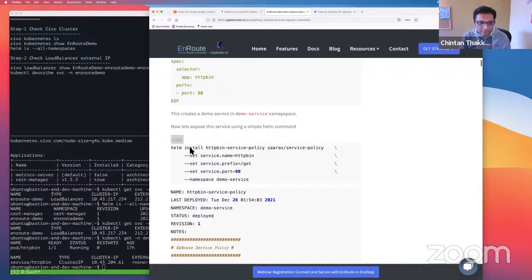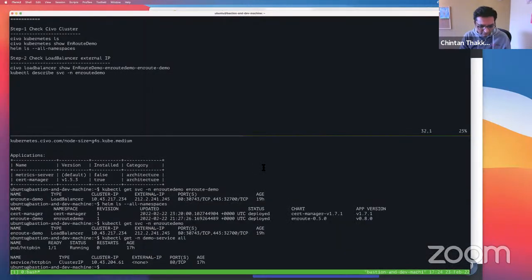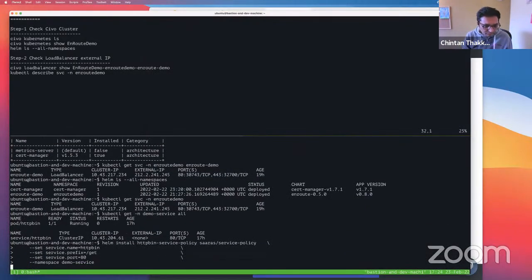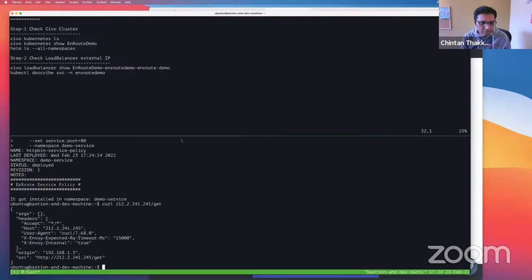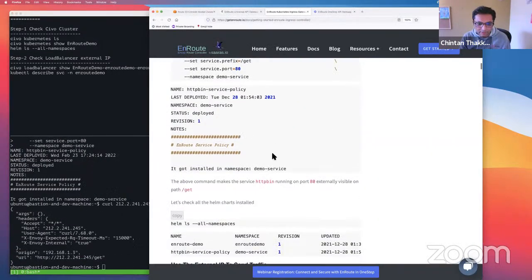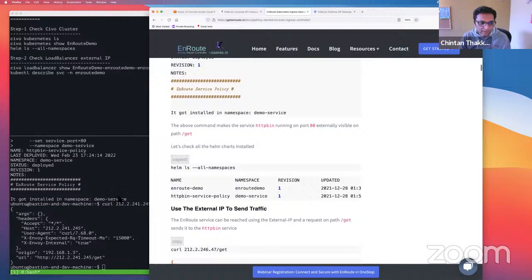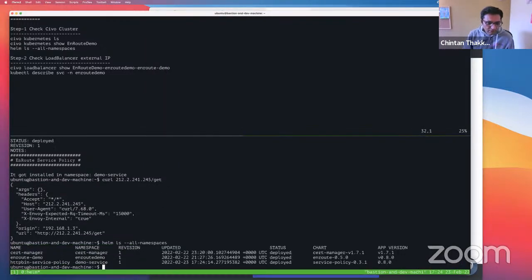And this is something that exposes the service. Again, we'll just go ahead and run this. And that's my external IP. This is what he did, we just set it up again. Let's see what we have installed. A quick note here: Helm has let me set up the cert manager, Helm has let me set up the ingress controller, and Helm has also let me expose the service with a set of policies for the service using just one command.